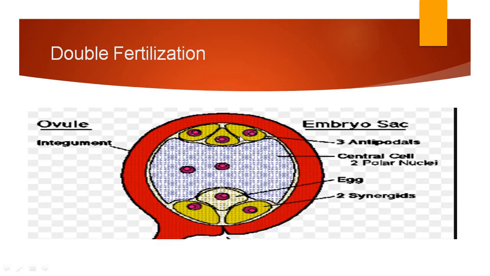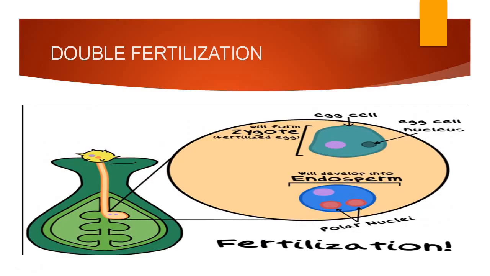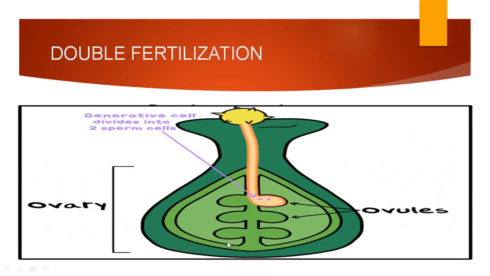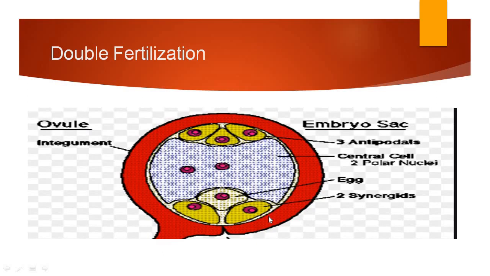And at the end, three cells are present called the antipodal cells. This is the structure of the ovule. Inside that ovule, this structure is present: egg cell, synergid cells, polar nuclei, and antipodal cells.